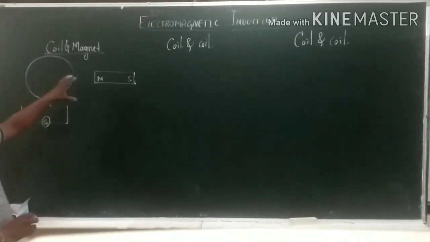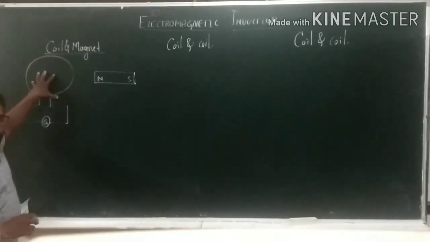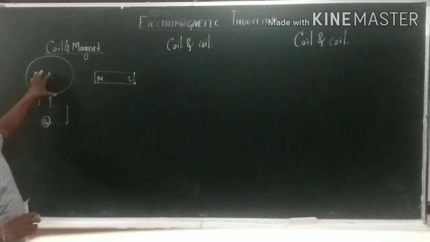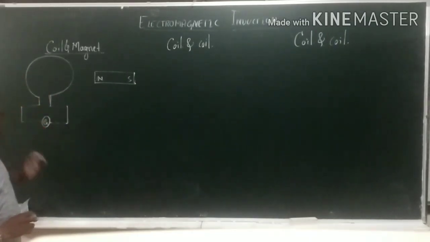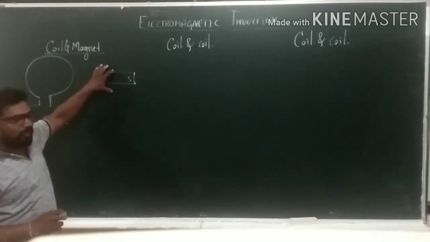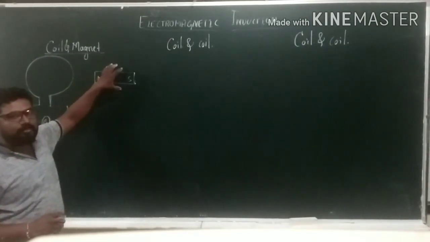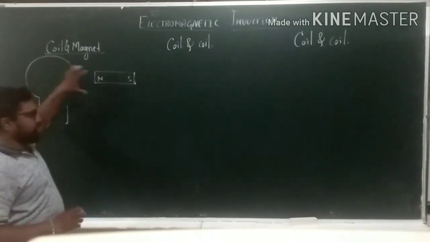The first one is coil and magnet. He took a coil, a closed coil, and that coil is connected to a galvanometer, and he took a magnet which is kept near the coil.